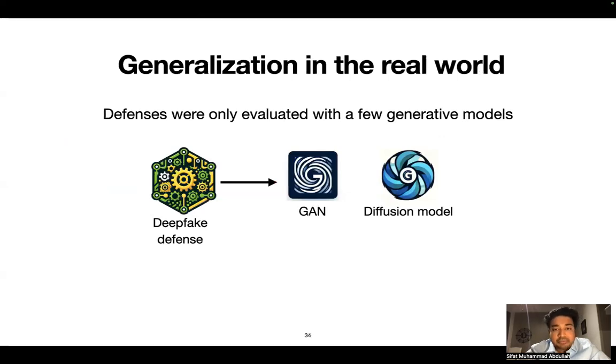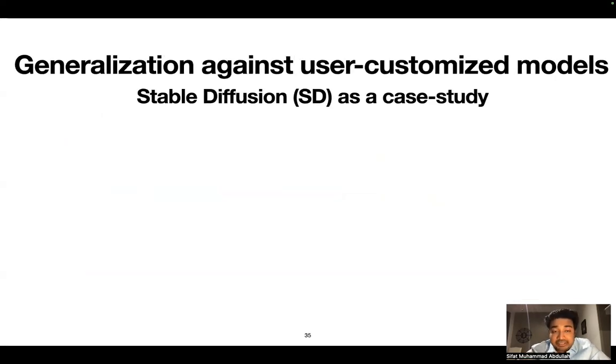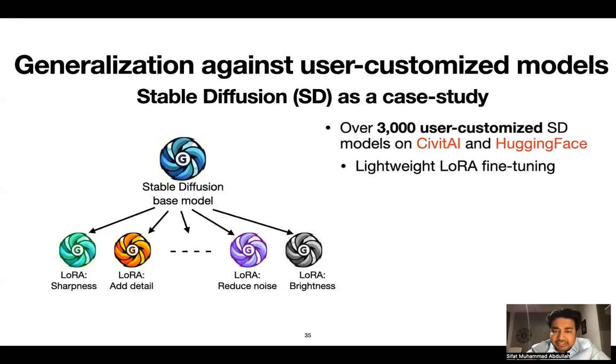Previously, defenses were only evaluated with a few generative models like a GAN and a diffusion model. But now there has been an emergence of user-customized models, which means users are customizing generative models according to their own preference and liking, which expands the threat surface significantly. That is why we study generalization of defenses against such user-customized models, where we take Stable Diffusion as a case study. We see there are already over 3,000 user-customized Stable Diffusion models on CivitAI and Hugging Face platforms, where users have used lightweight LoRA fine-tuning strategies to customize the models.